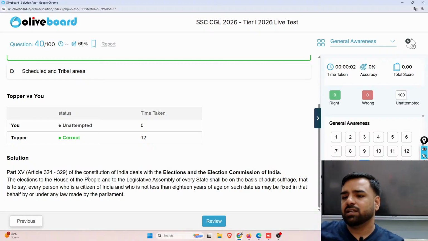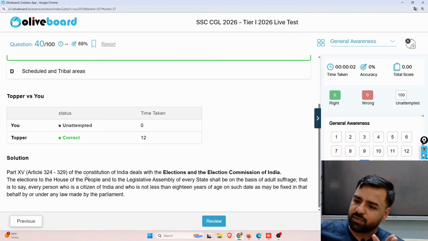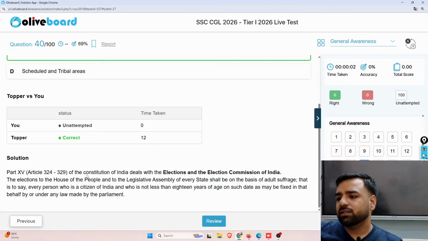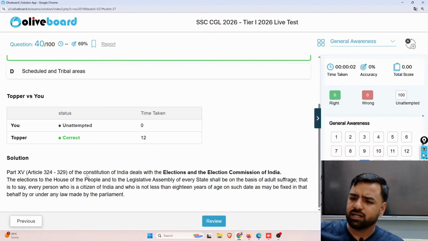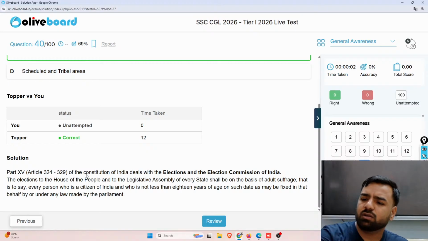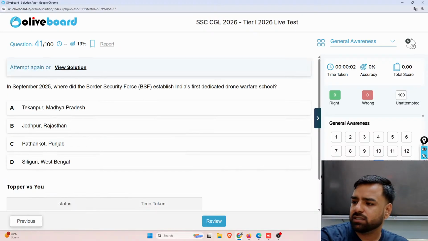And yes, the election to the House of the People and to the Legislative Assembly of every state shall be on the basis of adult suffrage. That is, every person who is a citizen of India and is not less than 18 years of age can vote, right, on such date as may be fixed in that behalf under any law made by the parliament. So yes, this is the correct answer.